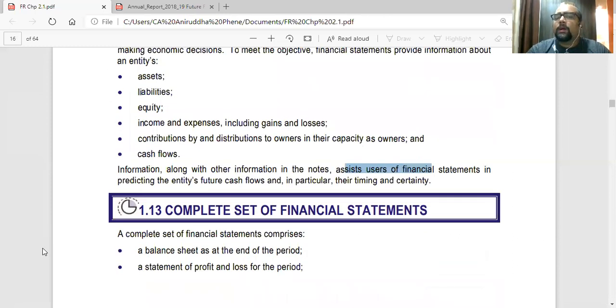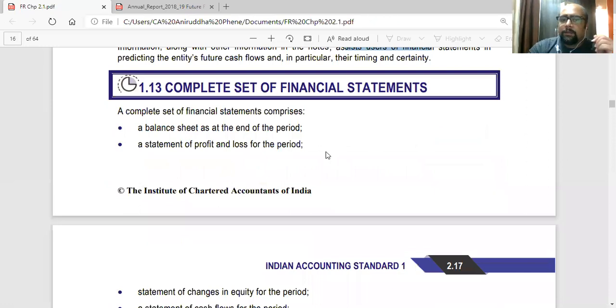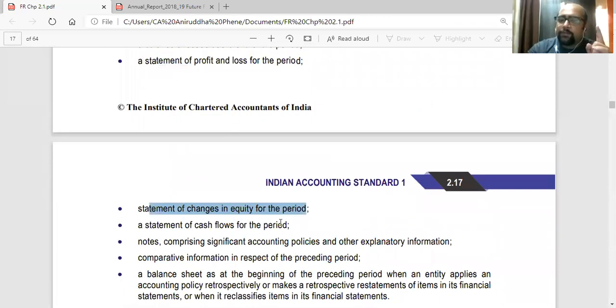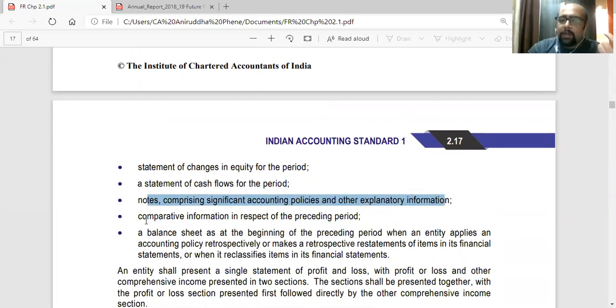Now, what is the complete set of financial statements? A complete set of financial statements comprises a balance sheet as at the end of the period, a statement of profit and loss for the period, a statement of changes in equity for the period, a statement of cash flows for the period, and notes comprising significant accounting policies and other explanatory information. Also, comparative information in respect of the preceding period.